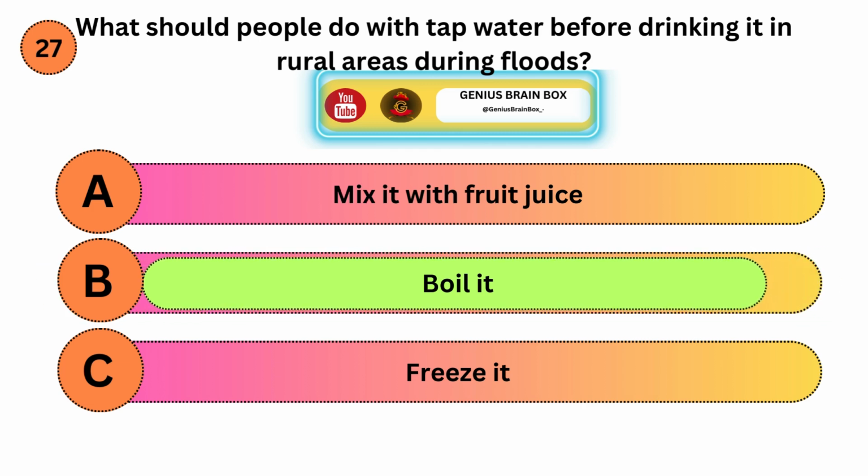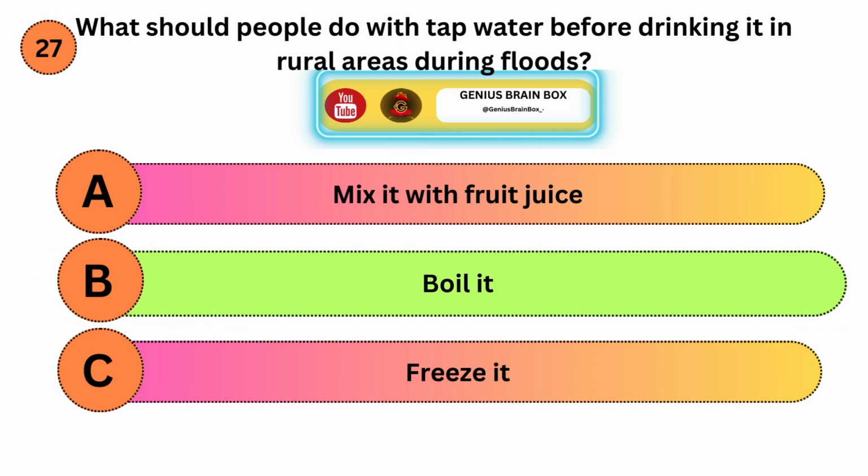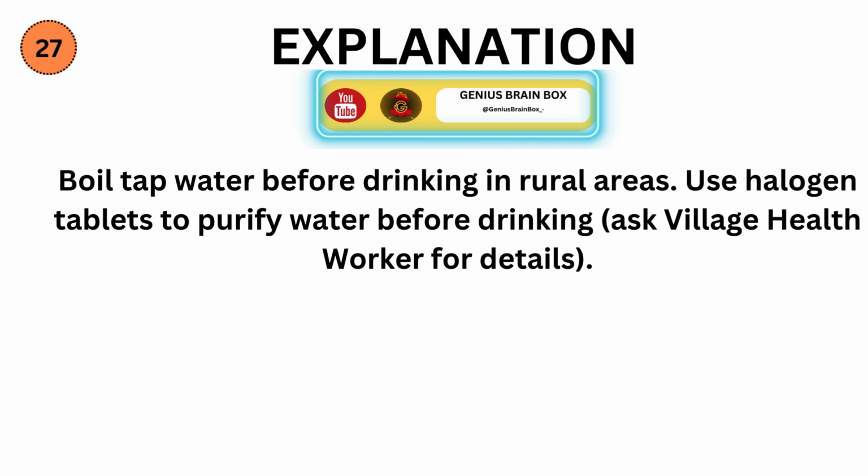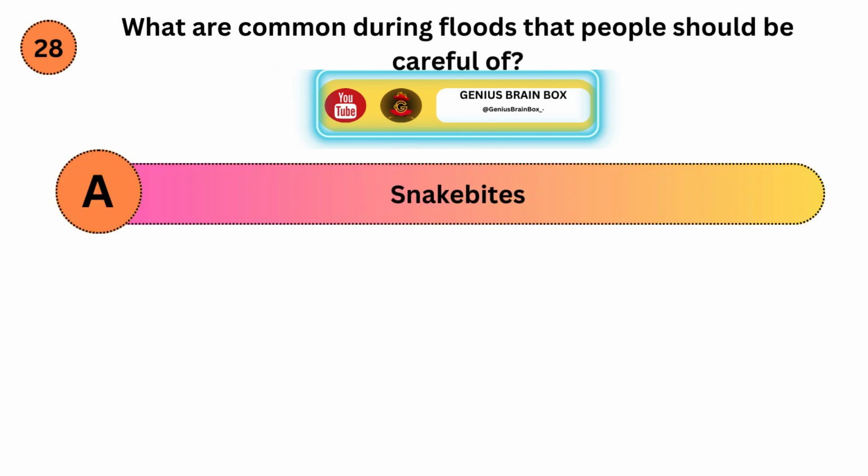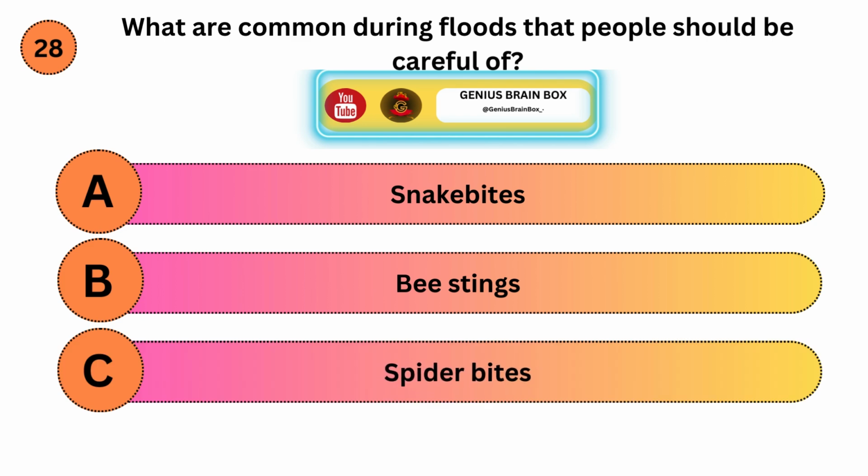Correct answer is B. Explanation. Boil tap water before drinking in rural areas. Use halogen tablets to purify water before drinking. Ask village health worker for details. What are common during floods that people should be careful of? Option A, snake bites. Option B, bee stings. Option C, spider bites.